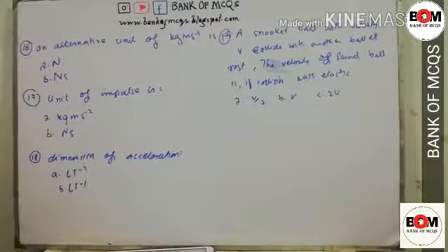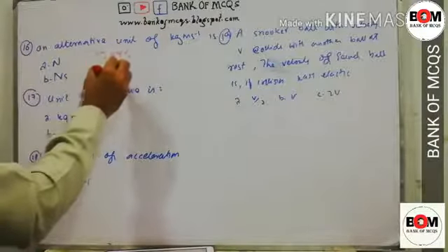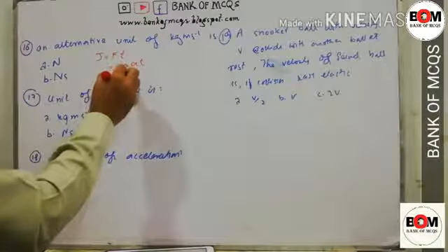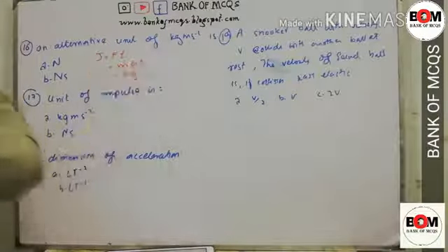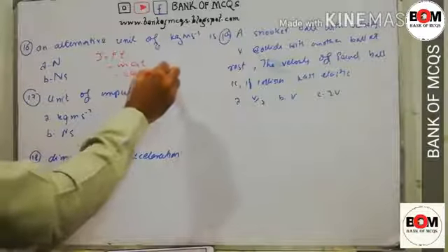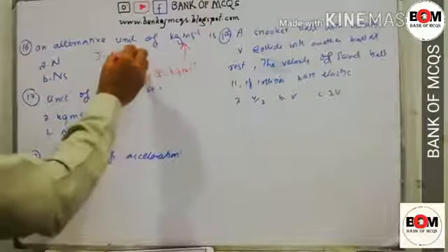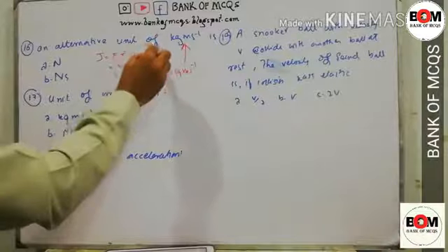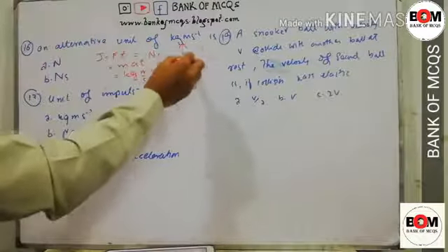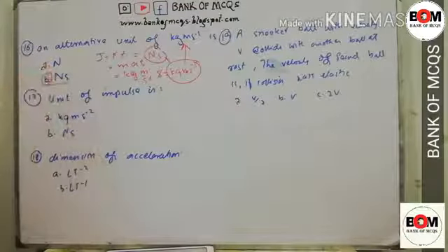MCQ number 16. An alternative unit of kilogram meter per second is. So from the unit of impulse, we know that J is equal to Ft, where F is equal to ma, where unit of mass is kilogram, acceleration is meter per second square, and time is second. So we will get kilogram meter per second, that is given here. In this way we can also write Ft is equal to Newton second. So the alternative unit of kilogram meter per second is Newton second. So option B is correct.